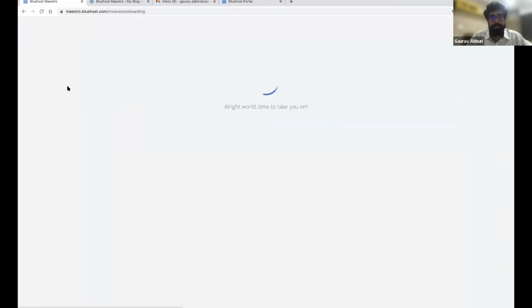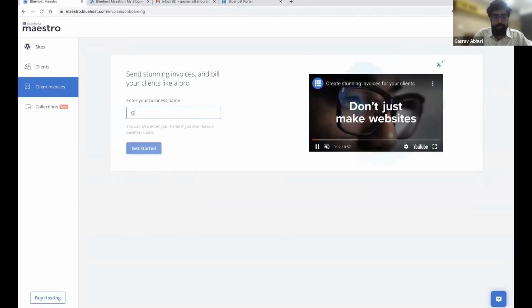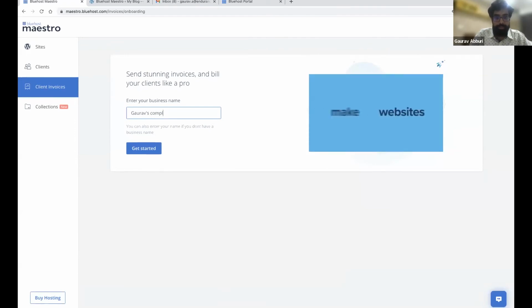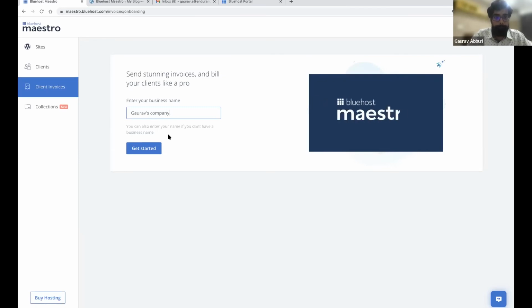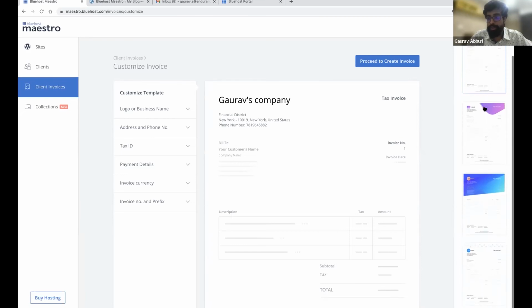Now the last feature I'll show you guys is the client invoices. So you can give a name. Let's start it. So like I was mentioning, you can create a custom invoice template, right? You can choose from a set of predefined templates that we have that suits your business.